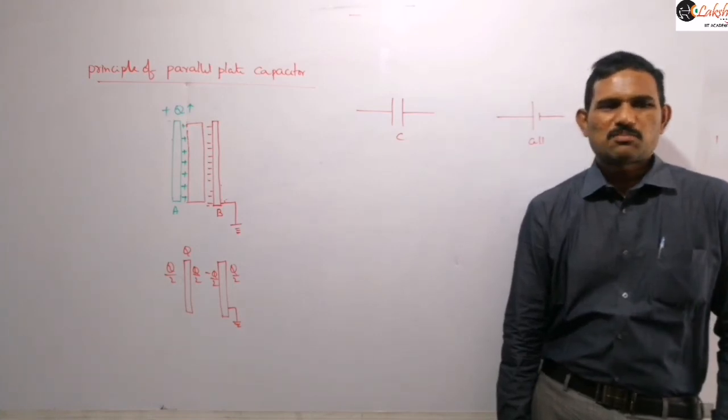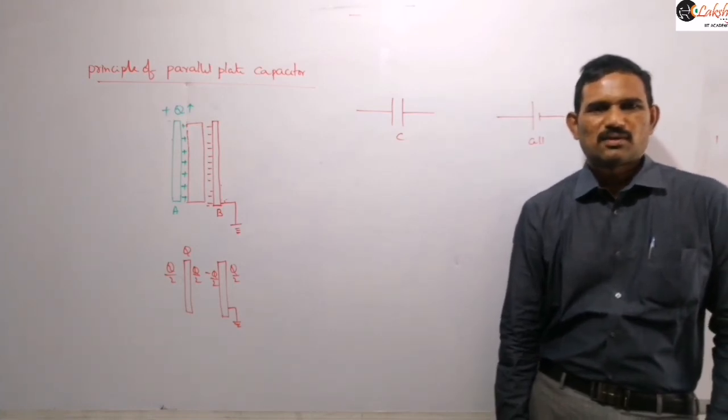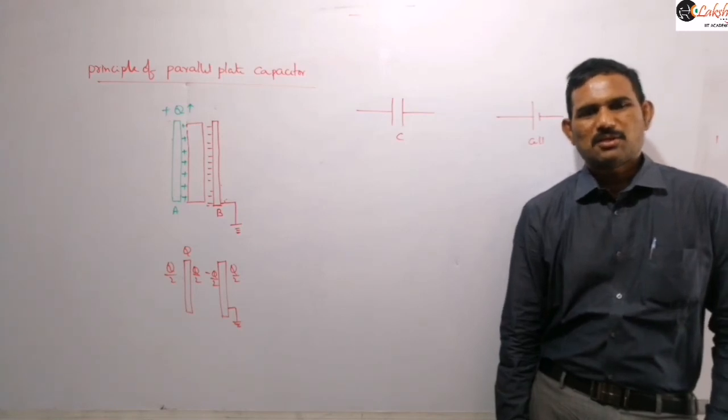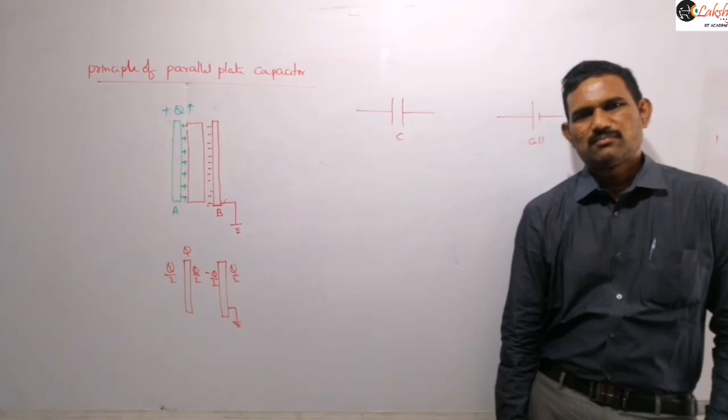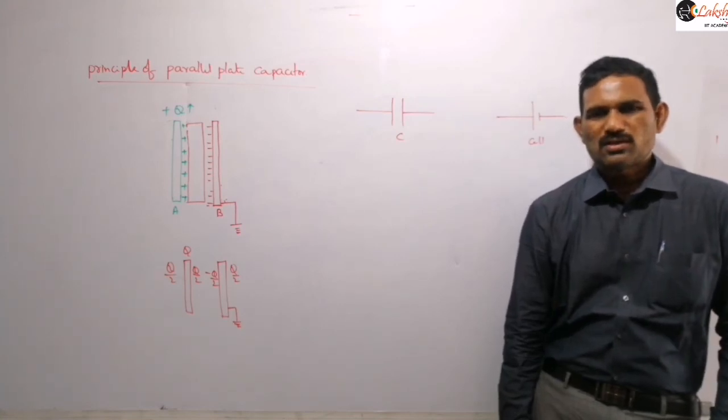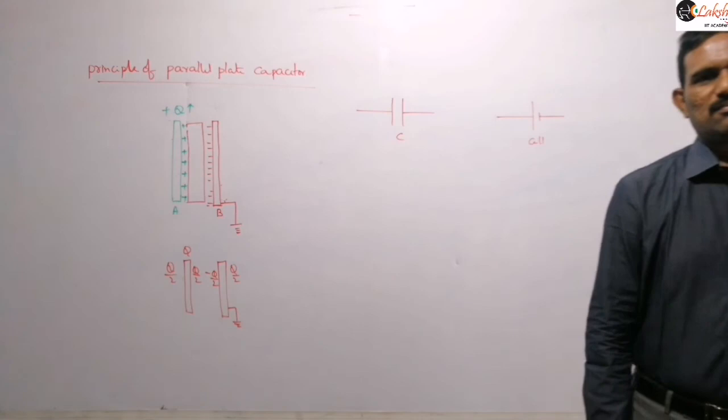Its capacitance can be further increased by grounding the neutral plate.